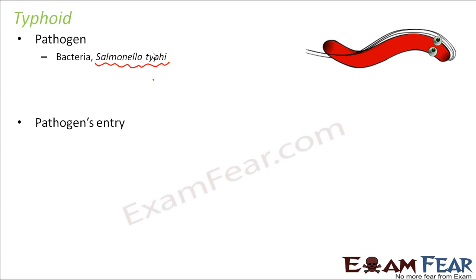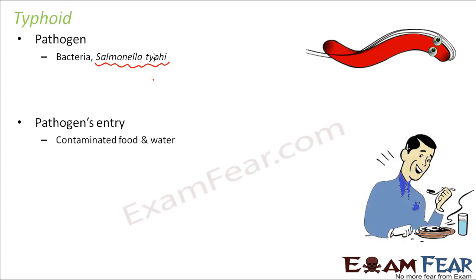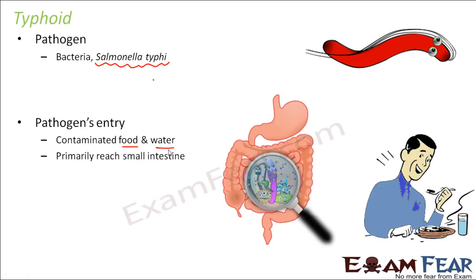Pathogen's entry. Now you might be interested to know how this pathogen enters inside our body. It enters through contaminated food and water. That is why we are often told to cover the food once it is cooked, not to eat raw fruits and vegetables without washing them properly, and to try to boil foods so that it gets rid of all kinds of microorganisms that might be present there. Always cover water, and always ensure that we drink clean water. If we doubt the water which we drink, we should boil it to ensure that all the germs get killed. Because food and water are the sources through which Salmonella typhi can enter inside our body.